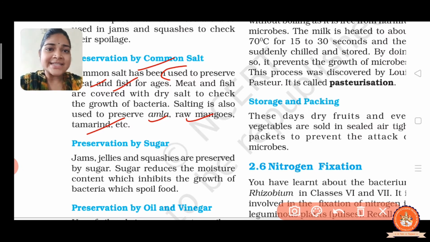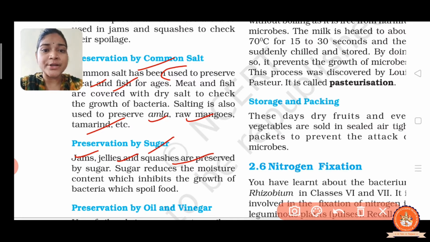Now the next natural preservative method is sugar, the preservation by sugar. See, jams, jellies and squashes are preserved by sugar.